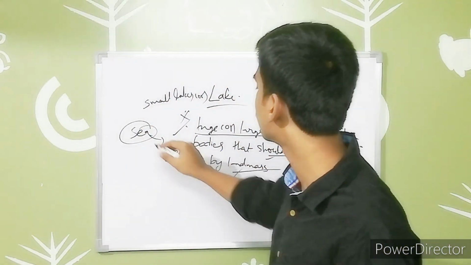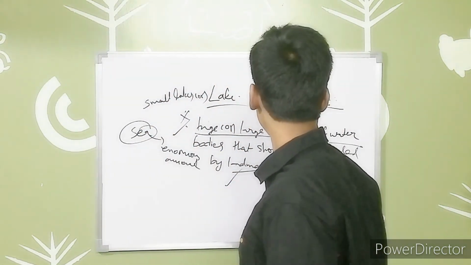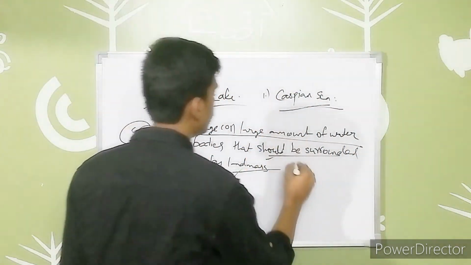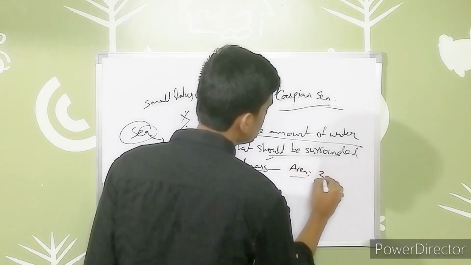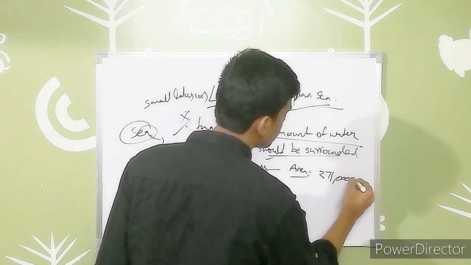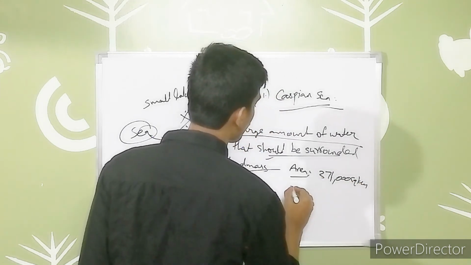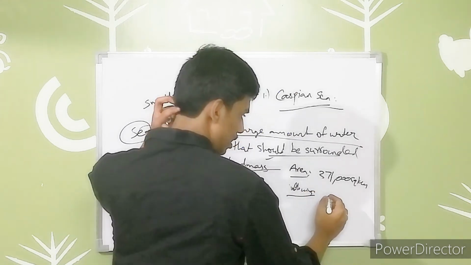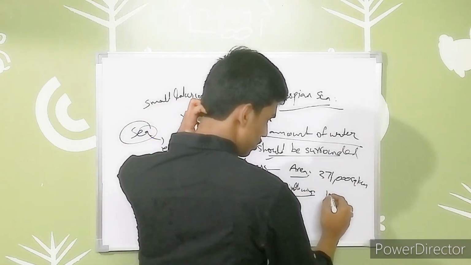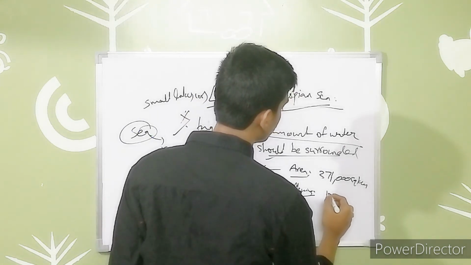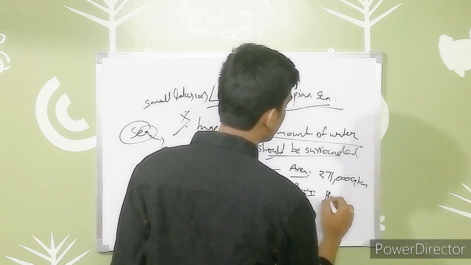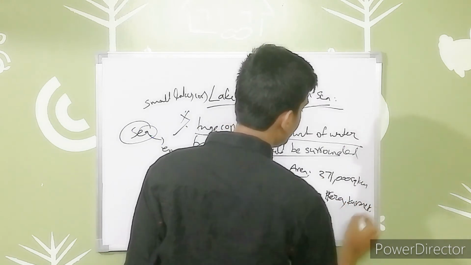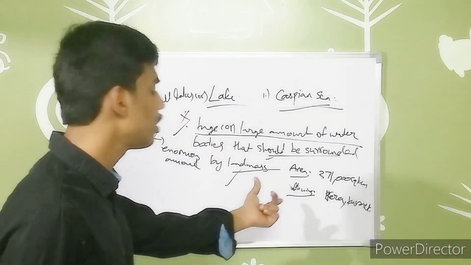But here, when you are talking about the Caspian Sea, I said it is a lake, the biggest lake present in the world. It has an area of 371,000 square kilometers, right? And the inflowing rivers are the Terek and Kura and some other rivers, etc. So these are the main inflowing rivers, with outflow also there.